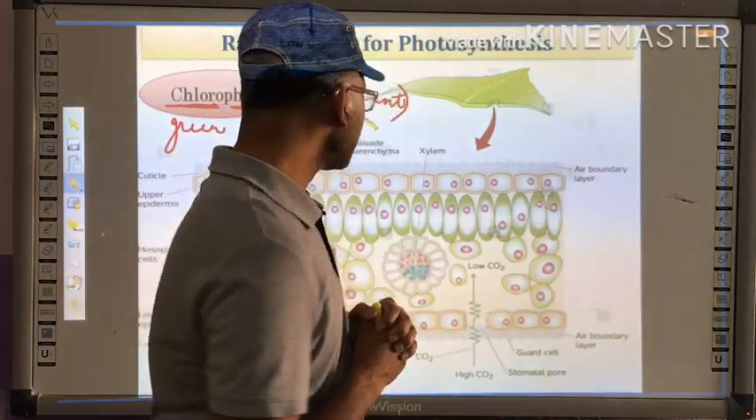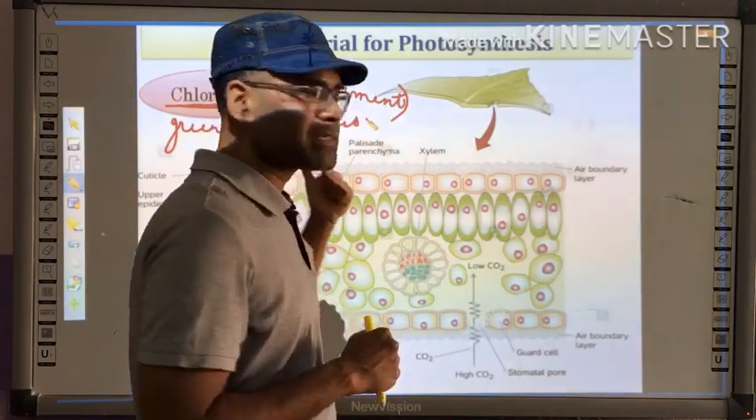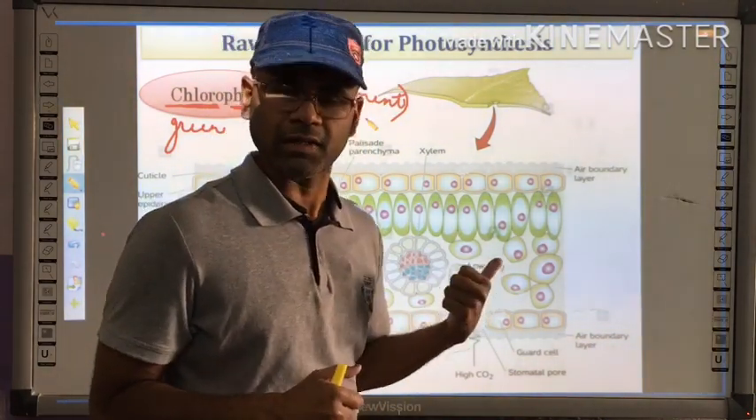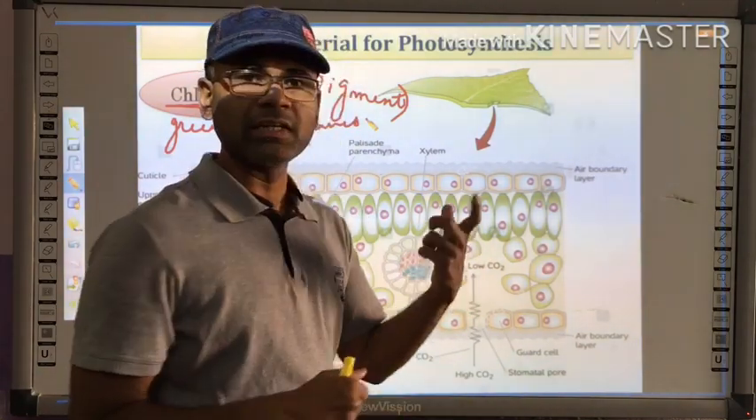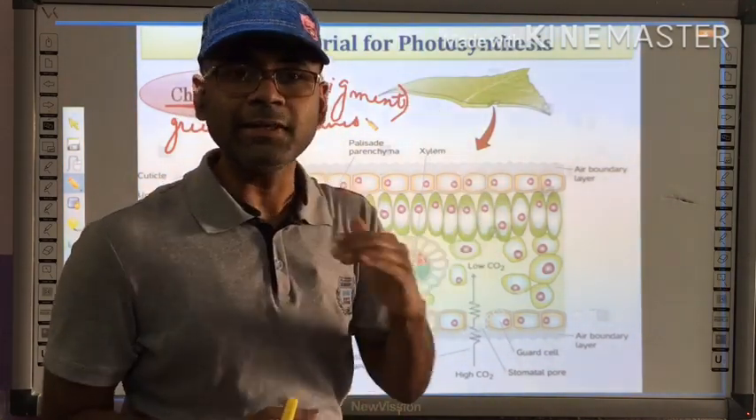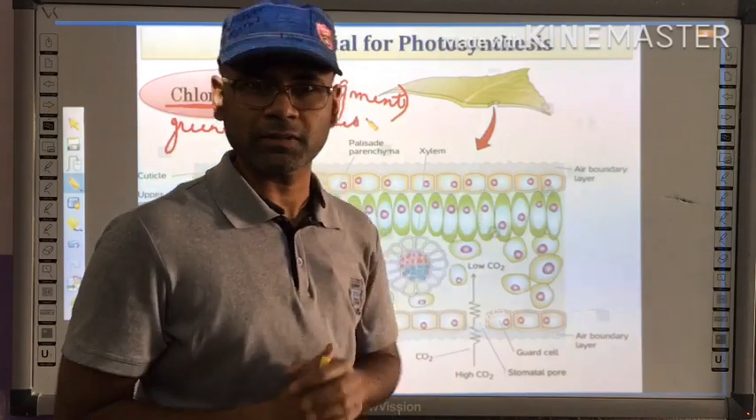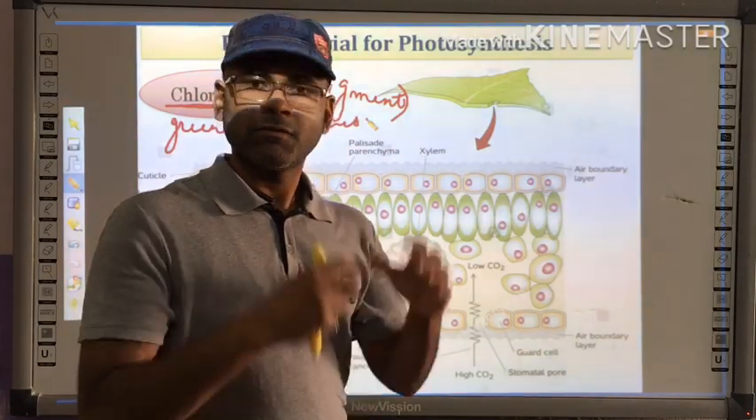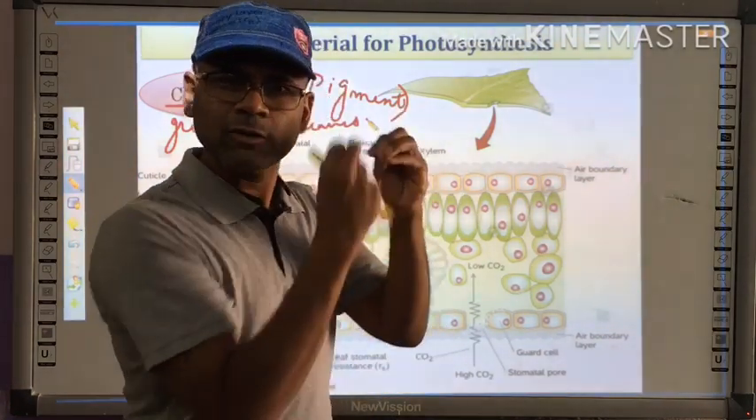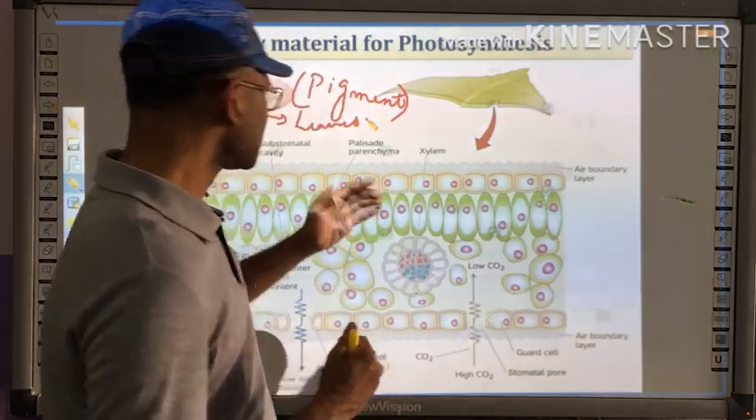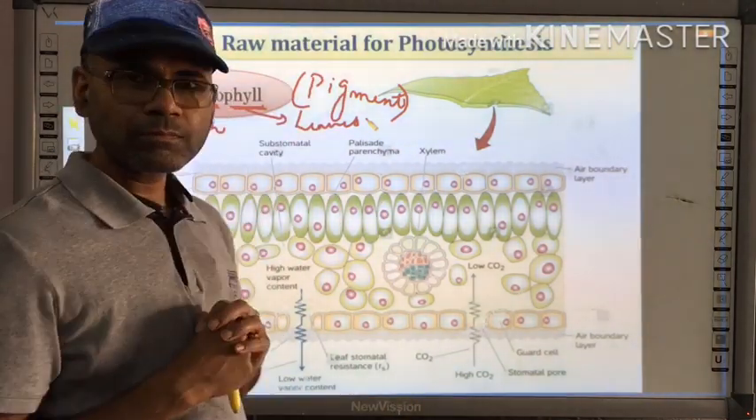Right. So now I told you that chloro means green. So they are green in color, right? And phyll means leaves. So where in the leaves are these chlorophylls present? For understanding where the chlorophylls are present, just see this diagram.